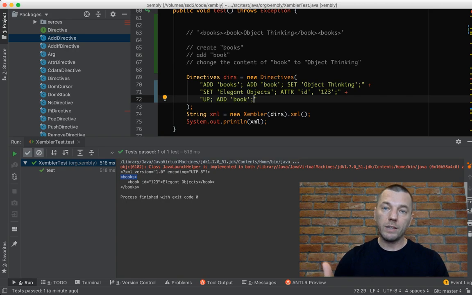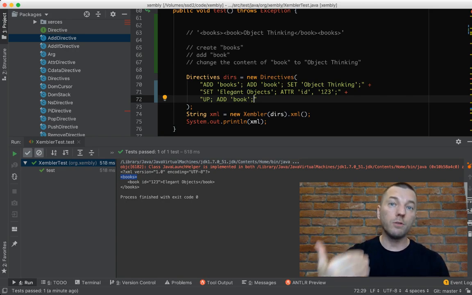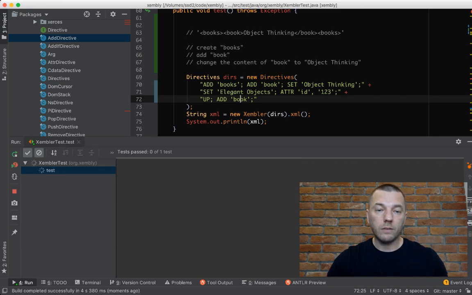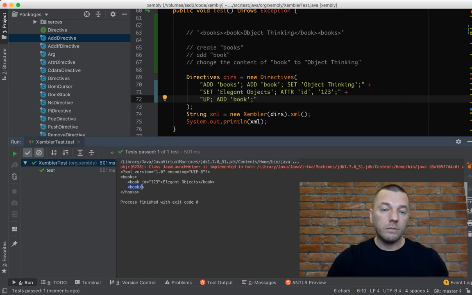So the up command just moves me one level up to the parent element, and then I say add book. And now I will see another book. Yeah, you see the book is right here. It's empty. This syntax means that there's nothing inside this element and it's just empty. That's pretty much it of all the basic commands.